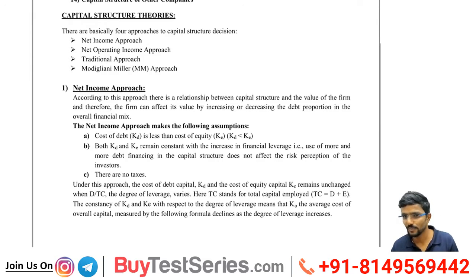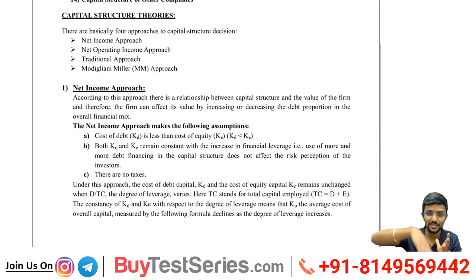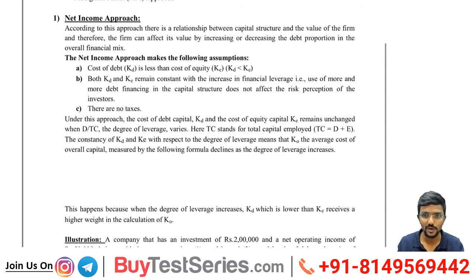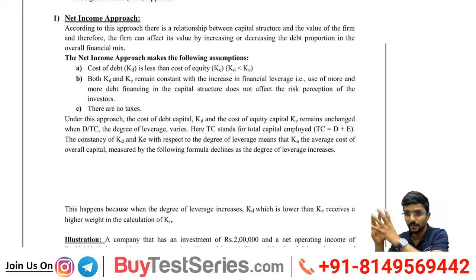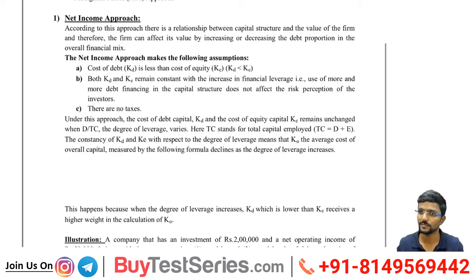All 4 theories we will be seeing and we will come to a judgment: what really affects my capital structure? Till now we discussed 14-15 factors which I need to take into consideration when deciding my capital structure. Obviously that is not the ultimate, still there are many things, but these are the 14 major ones. Now we will see what each theory tells, and what their assumptions and conclusions are. Each theory will assume a few things: this will not change, that will not change, this will remain constant. Then if these things happen, what is the value of the firm?